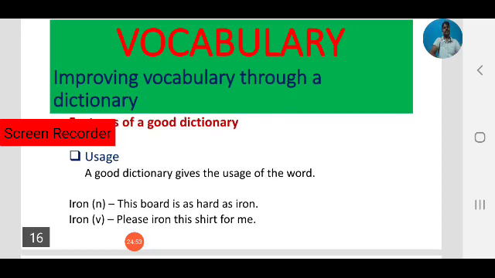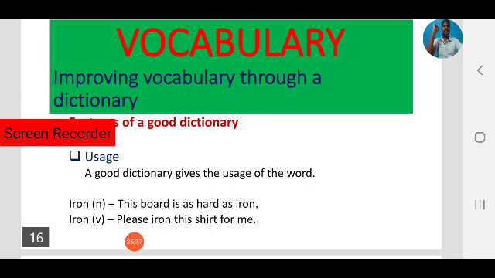Next one, usage. This is the most important part of using vocabulary. Always keep in mind, expanding your vocabulary doesn't mean learning definitions or memorizing unrelated words. Usage is important. Expanding your vocabulary doesn't mean learning the definitions of words or memorizing unrelated words. In every good dictionary you can find the usage of the word.